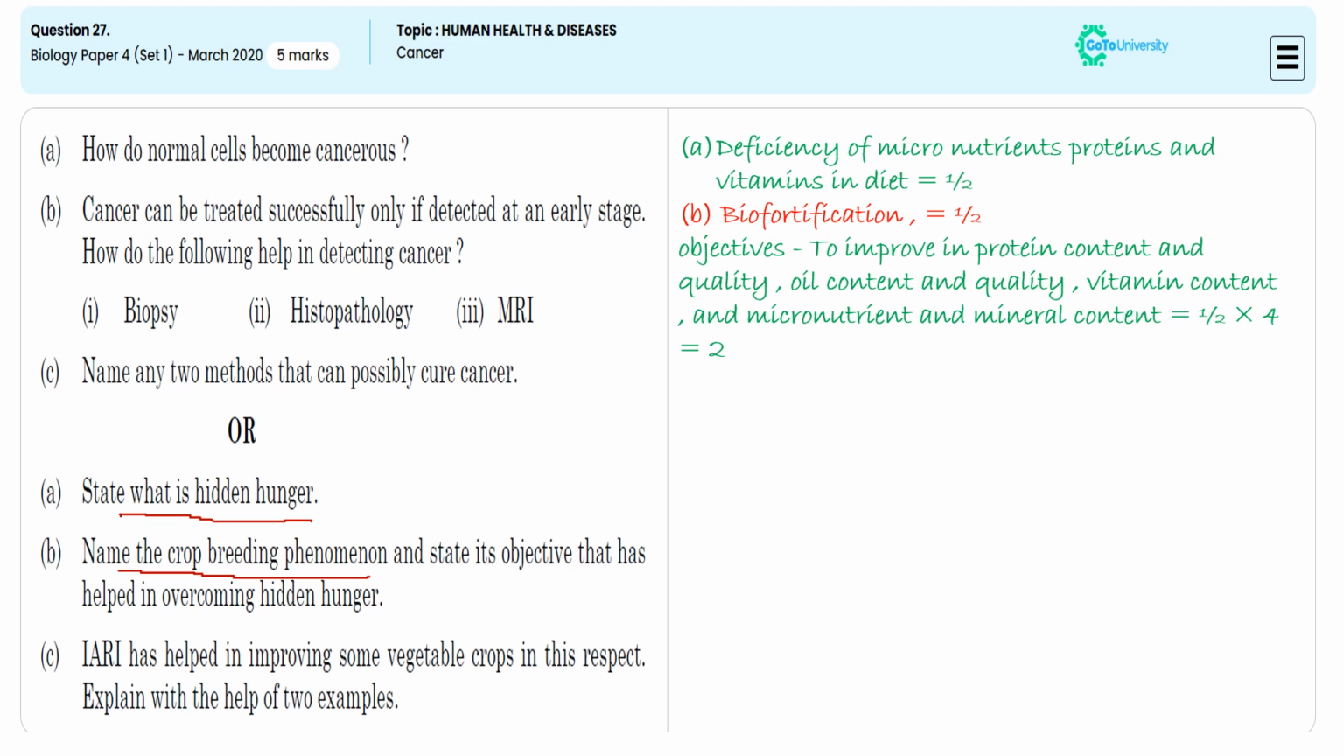In the third sub-question, they are directing us to say the expansion of IARI, and in which way it is used to improve the vegetable varieties to satisfy the multiple nutrient requirement.